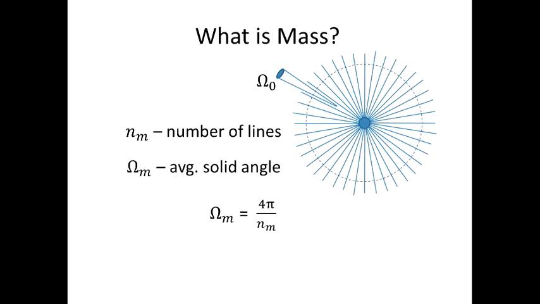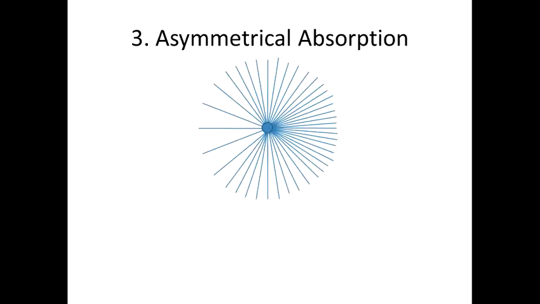Now let's consider an asymmetrical absorption of space by a particle of matter. This is the most common case, when a particle of matter is moving with velocity lower than the speed of light. As we can see, the particle absorbs space asymmetrically, and therefore moves in the surrounding space in the direction where it absorbs more space. We can define a condition of motion of a particle using its solid angles. Frontal angles of the moving particle are smaller than the average solid angle, but the rear angles are bigger.